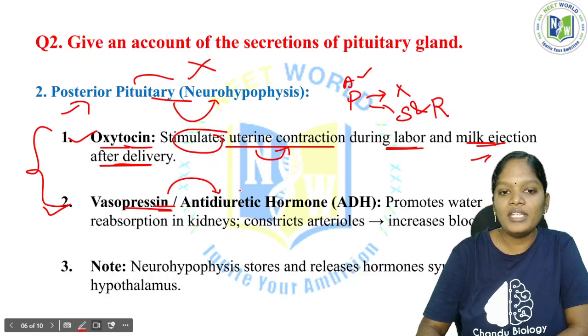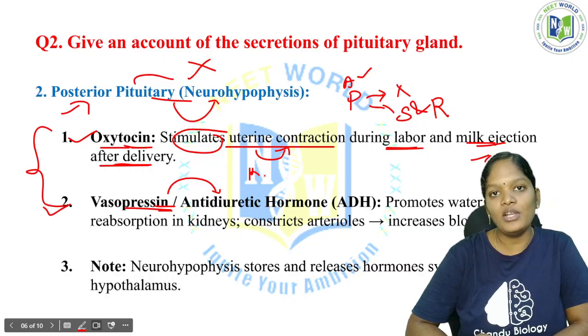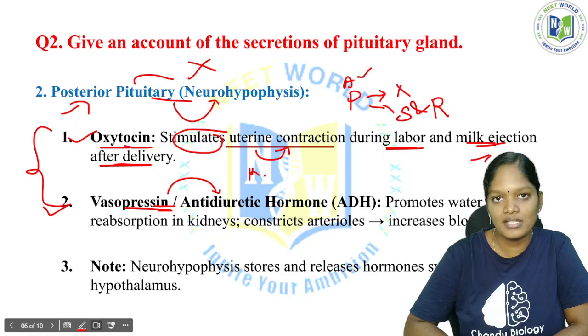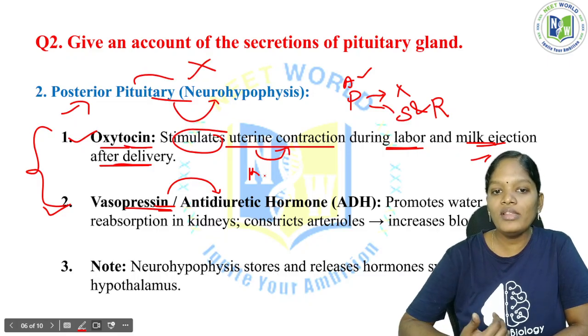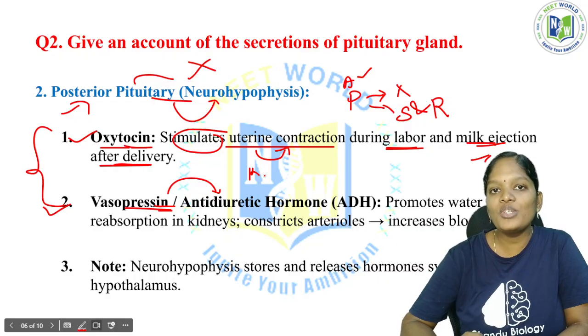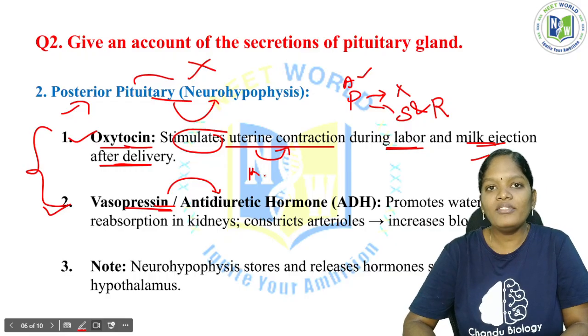What is meant by antidiuretic? In the kidney, water is necessary not only for the metabolism process but also to eliminate waste. The waste products present in our body are taken by the kidney and have to be sent out of the body, and through water all the waste materials are excreted.